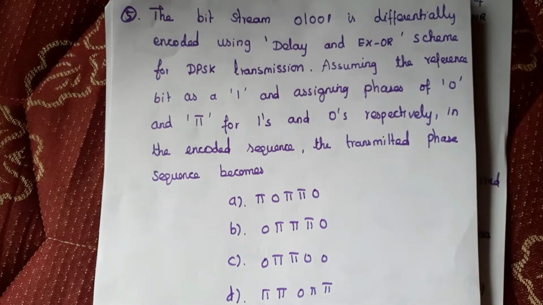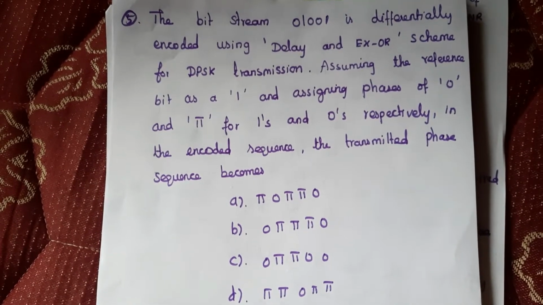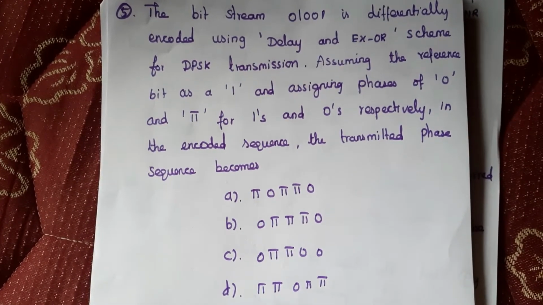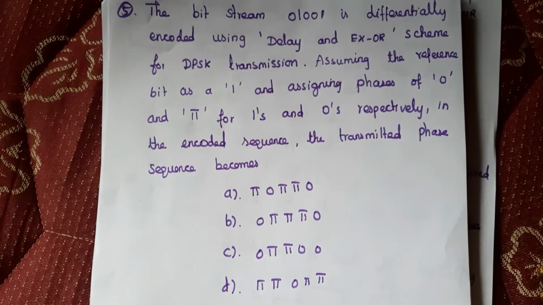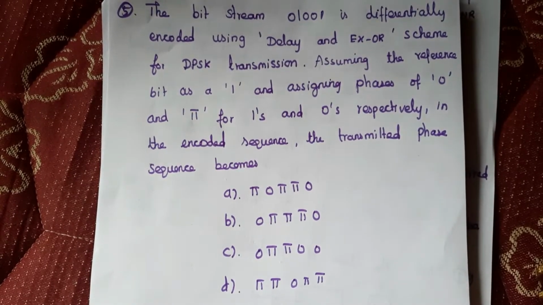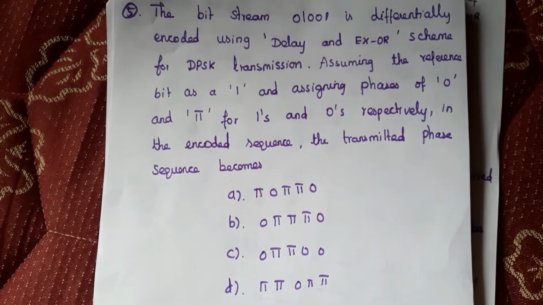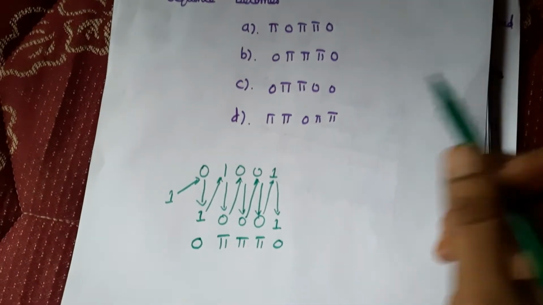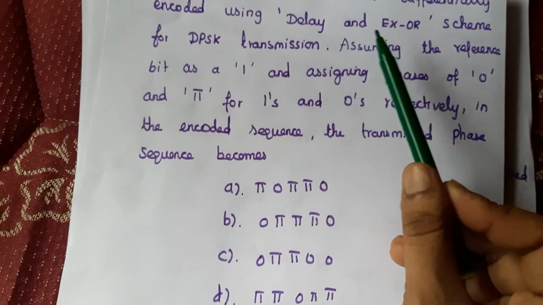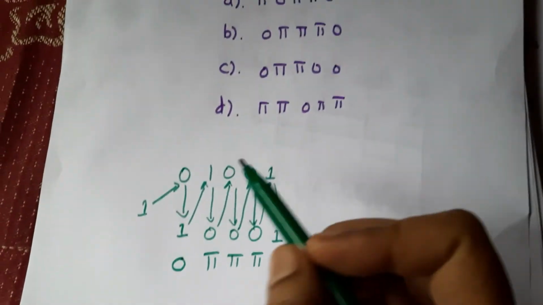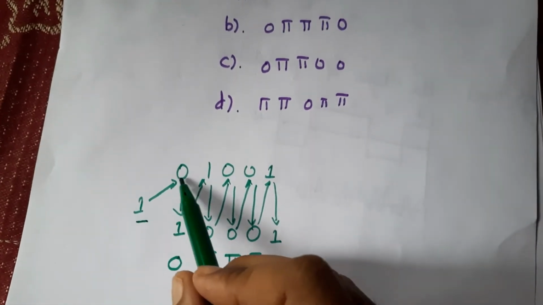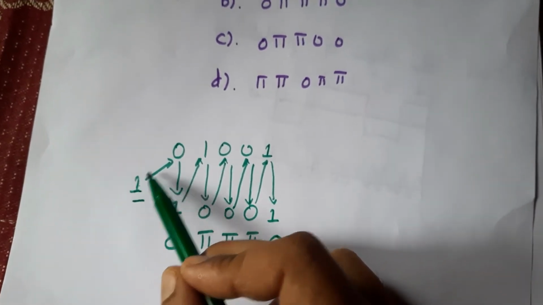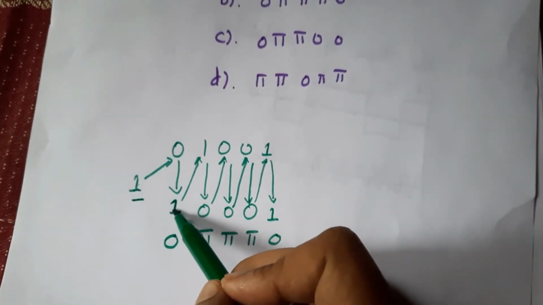Fifth question. A bit stream 01001 is differentially encoded using delay and XOR scheme for DPSK transmission. Assuming the reference bit as 1 and assigning phases of 0 and pi for 1 and 0 respectively, in the encoded sequence, the transmitted phase sequence becomes. This is a delay and XOR scheme, the reference bit is 1, and this is the input sequence. The reference bit is XORed with the input bit, and that is the transmitter.